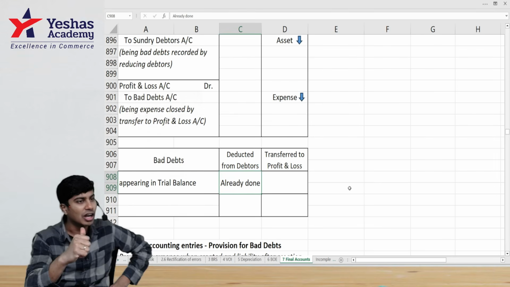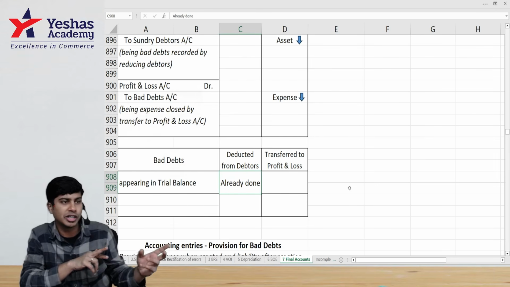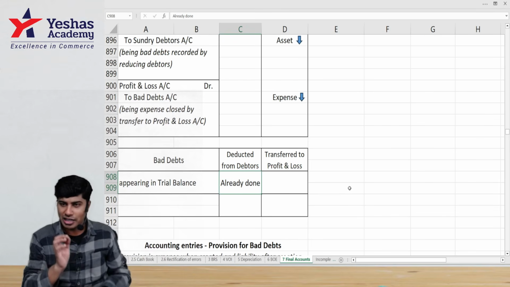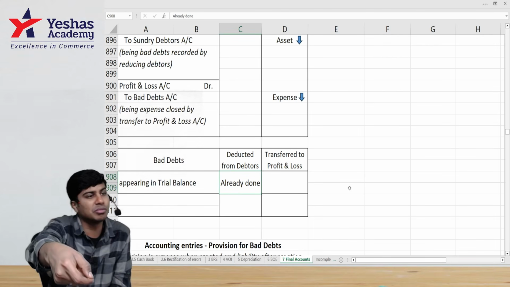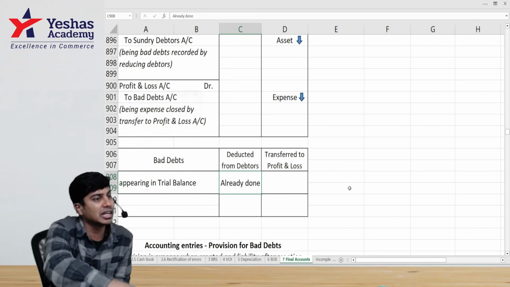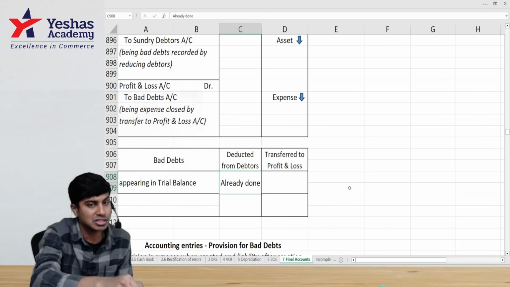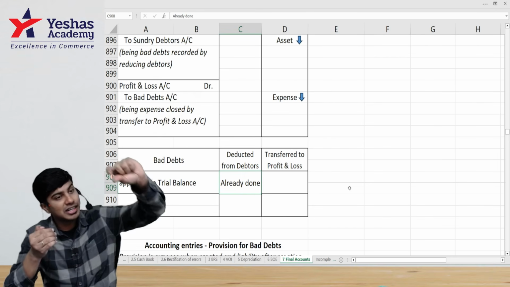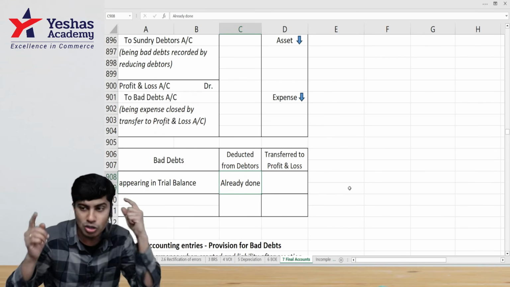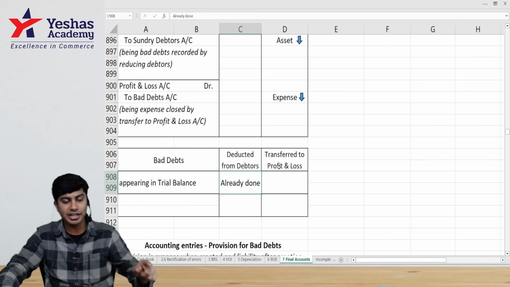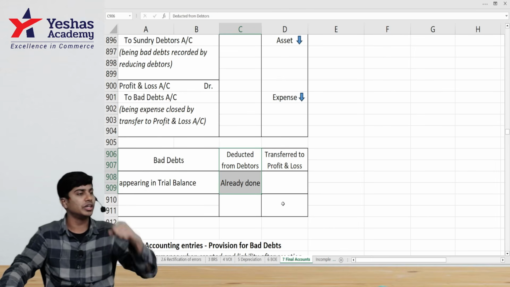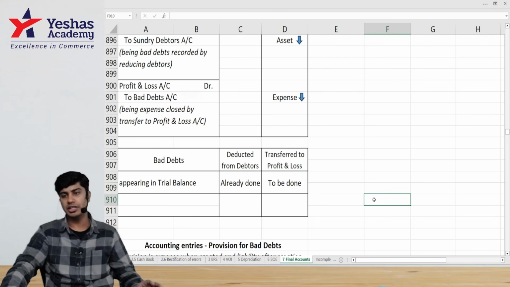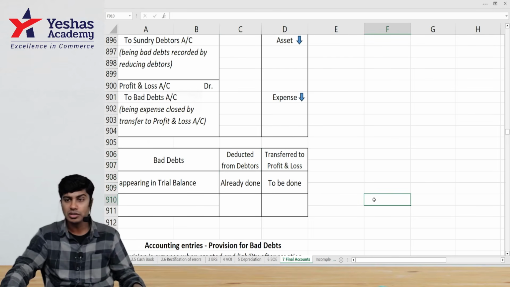Why is it that we don't deduct? Don't tell me something coming in trial balance should be written once, something coming in adjustment should be written twice. Please don't give this nonsense answer. The answer is it is already deducted from debtors. That is the reason it's appearing in trial balance. Journal entry is passed, bad debt to debtors. Debtors has reduced, bad debt has a debit balance. The ledger gets closed. It appears in trial balance on the debit side. So already deducted from debtors, in final accounts we don't have to deduct it freshly. Further, we have to write it in P&L account debit side.